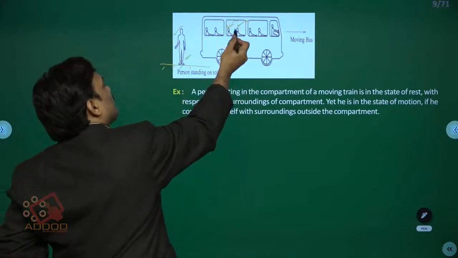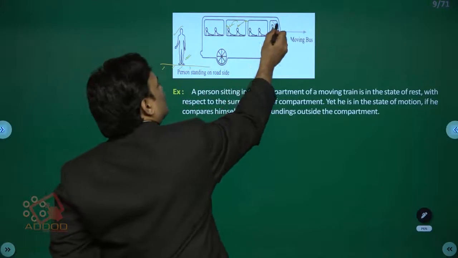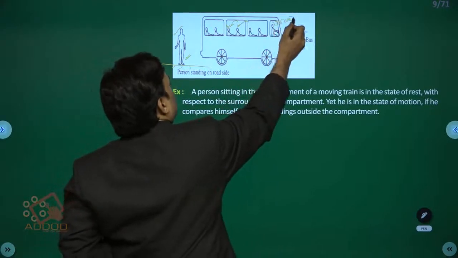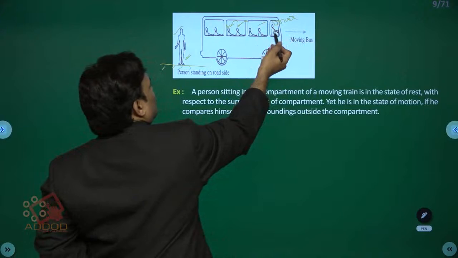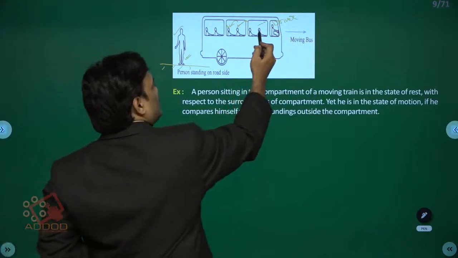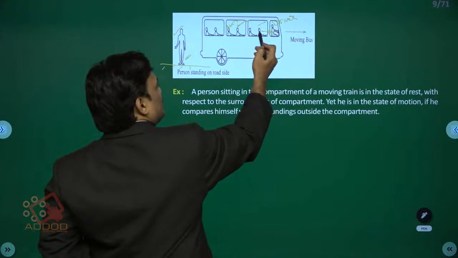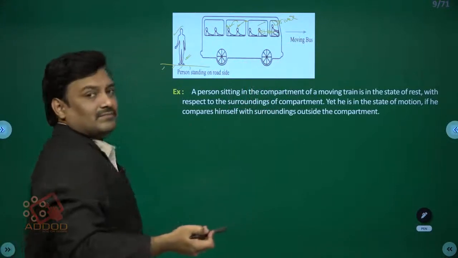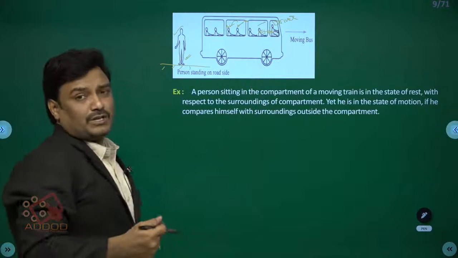With respect to the co-passenger, the driver of the bus is at rest. With respect to this passenger, the bus driver is at rest, because with respect to this reference point or observer, his position is not changing with time. That's why rest and motion are relative.